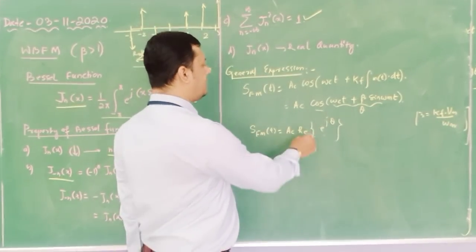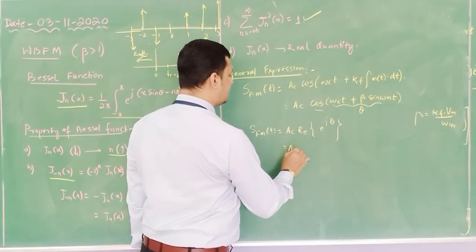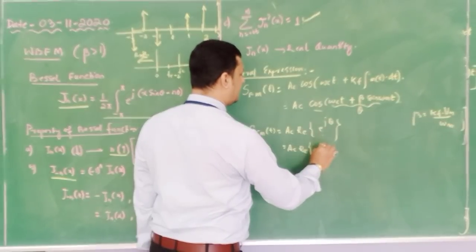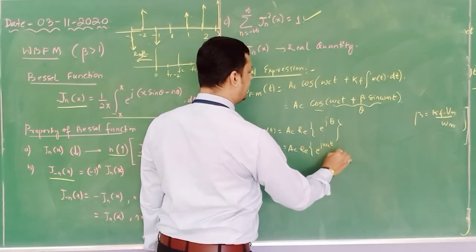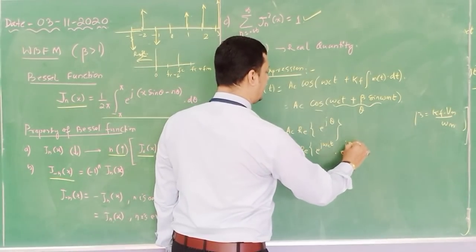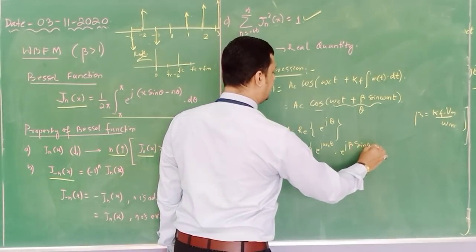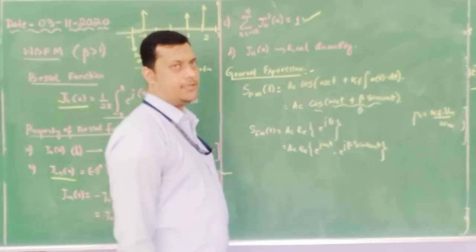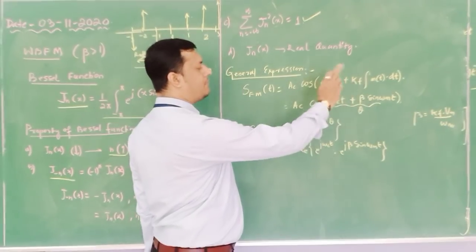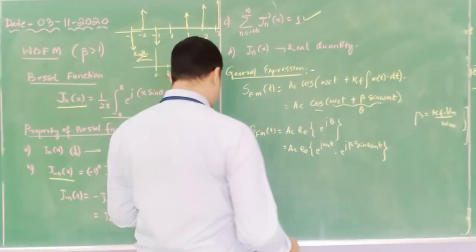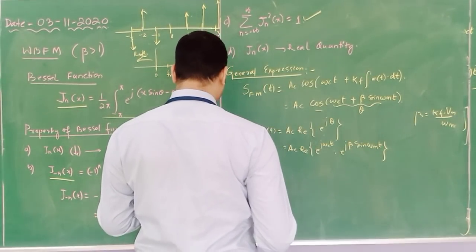So here I will write real of e to the power j omega_c t as one component, and e to the power j beta sin omega_m t as another component, because if I take the exponential, the plus will become a multiplication. Okay. So this is the first part.